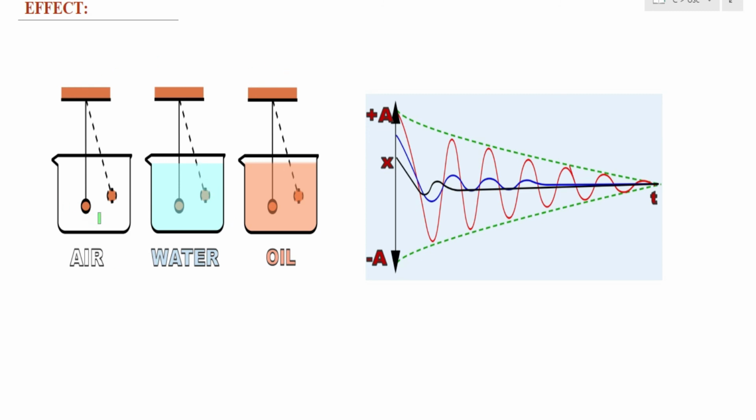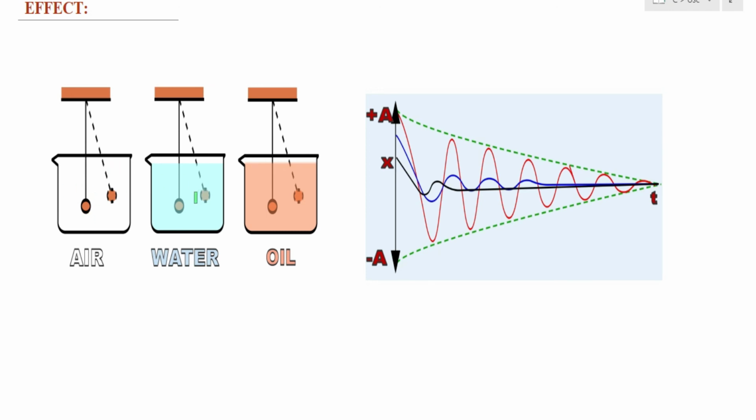Now if you see the effect of damping on these oscillations in the case of air medium, what happens? When I made the pendulum oscillate in air, the displacement will change like this. That is the red curve, and the amplitude will slowly decrease like this, and it takes a long time for the amplitude or the displacement to become zero. This is the case of oscillations of the pendulum in air.